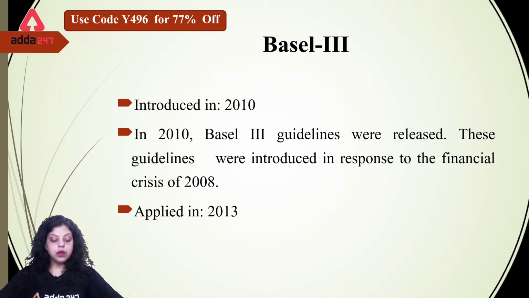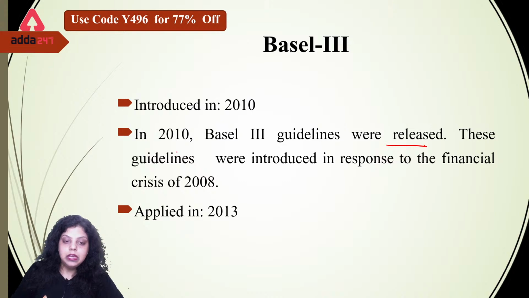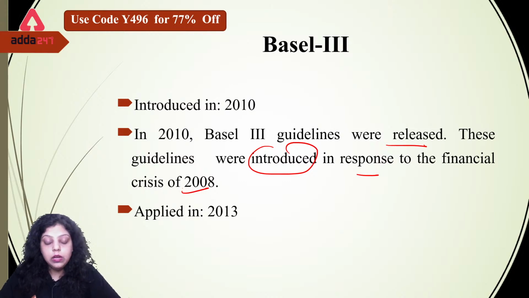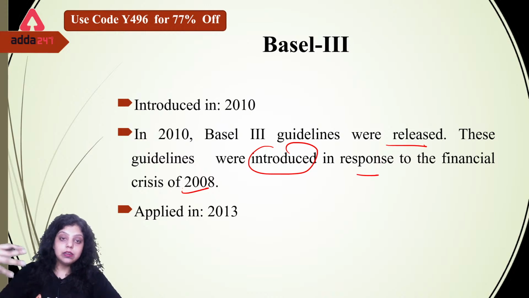Okay. Now, first of all, we applied Basel III in India. We started using certain norms of Basel III in India from the year 2013. Now, in 2010, Basel III guidelines were released. These guidelines were introduced in response to the financial crisis of 2008. Why have we introduced certain new rules or guidelines after having Basel II? Because of the crisis of 2008, we have seen that we need more reserves, we need more risk management techniques. There are multiple types of risk which banks can be exposed to. That's why we have introduced Basel III.